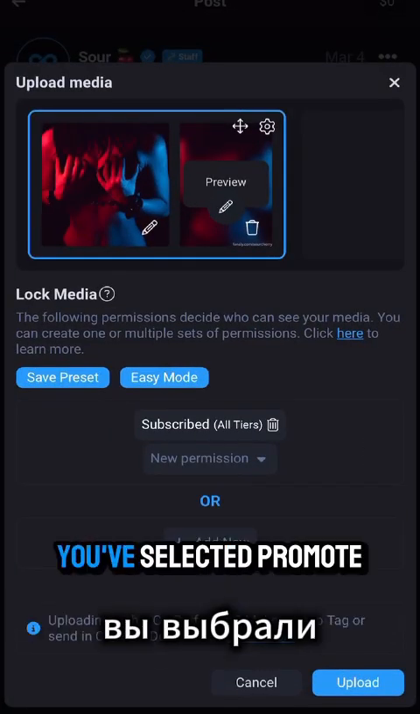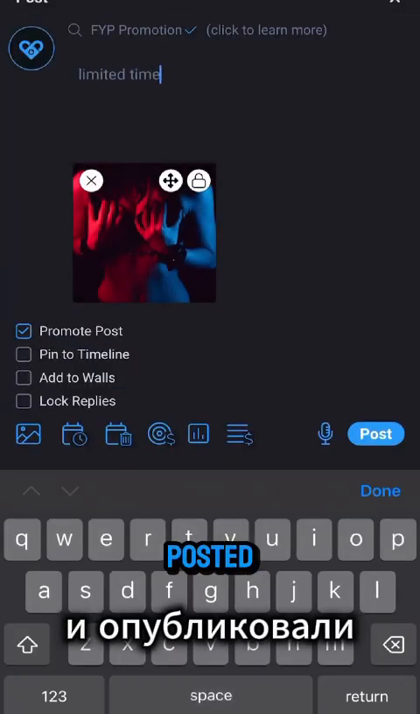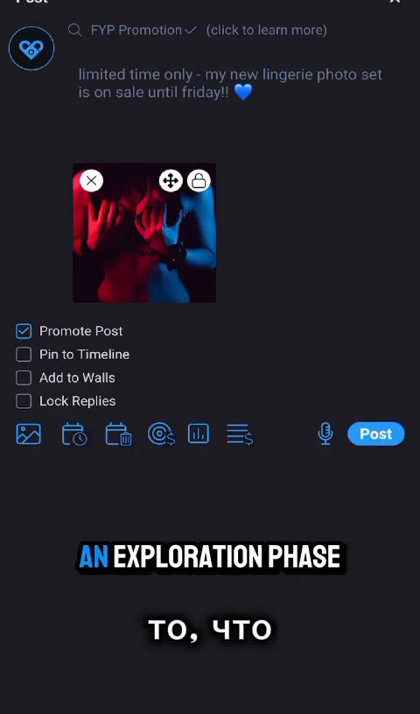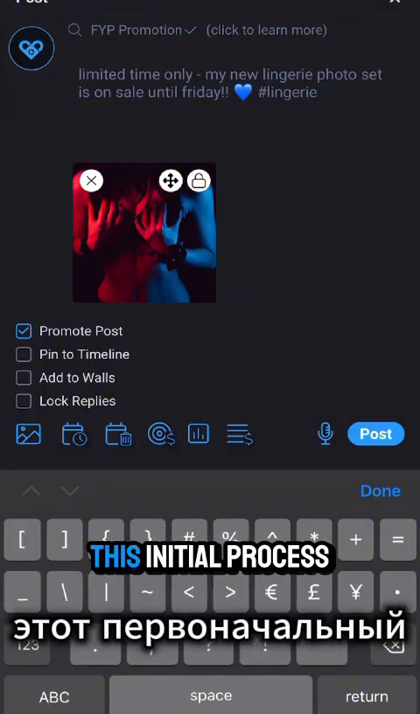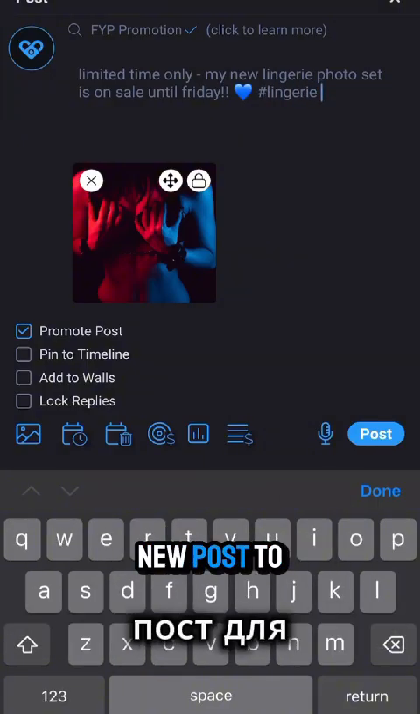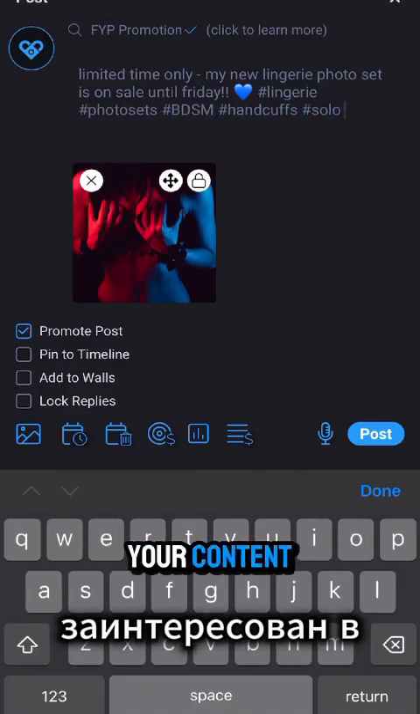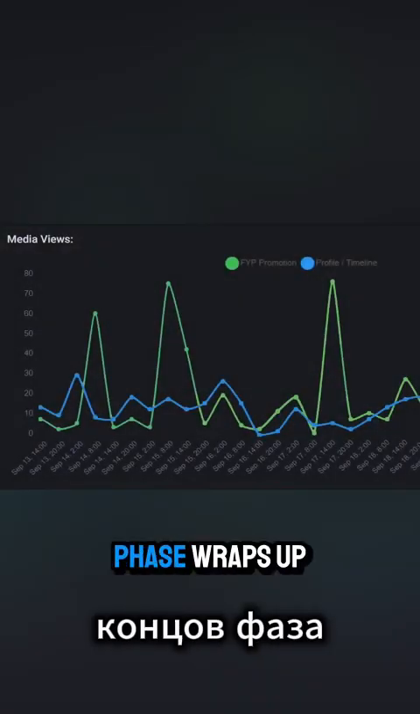So you've uploaded your media, you've added a preview, you've selected promote post, and you've posted. What happens then? Your post enters what we'll call an exploration phase. This initial process shows every brand new post to an extra wide range of users, including those that are already interested in your content. Eventually, the exploration phase wraps up.